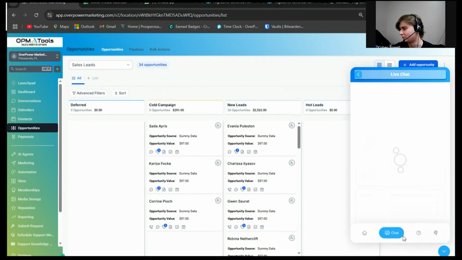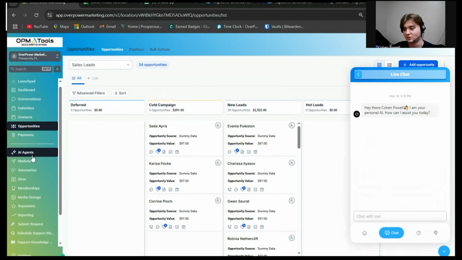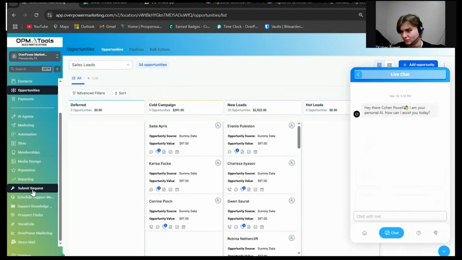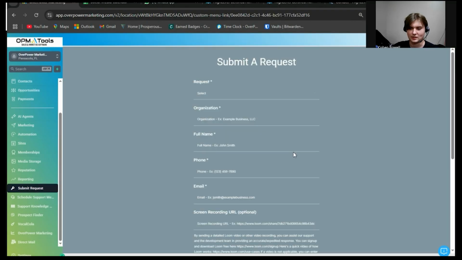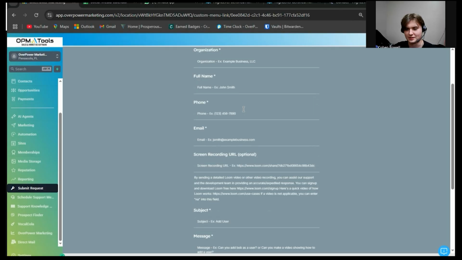And if you click on this chat icon right here, this will bring up the 24/7 live chat service. You can contact us anytime outside of our work hours, and it'll help you with anything that you may need. If they can't help you, feel free to go scroll down on the left-hand side and go to submit request. Within submit request, if you fill out all the fields, this will basically send us a notification about your issue, and it'll put it on our calendar, and we would be more than happy to set up a Google Meet with you. So if you want to set up a meeting face-to-face, this is where you'd want to go.